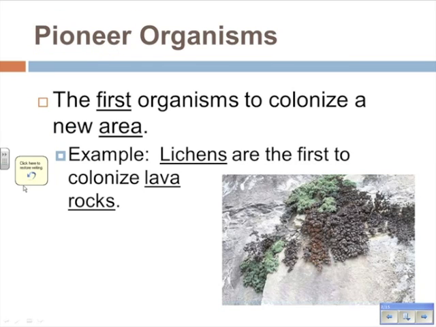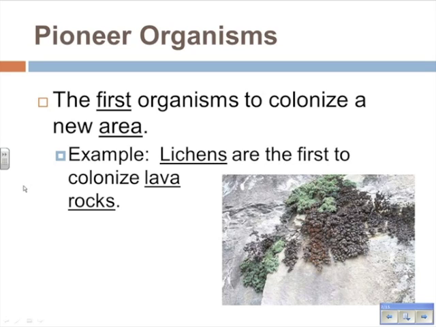Now, organisms that are the first into a primary succession community are called pioneer organisms. And again, going back to history, it makes sense. People that explored new land, people that were the first into new areas, are called pioneers. Same thing. Pioneer organisms. It's an organism that goes into an area where there has been no organisms before.